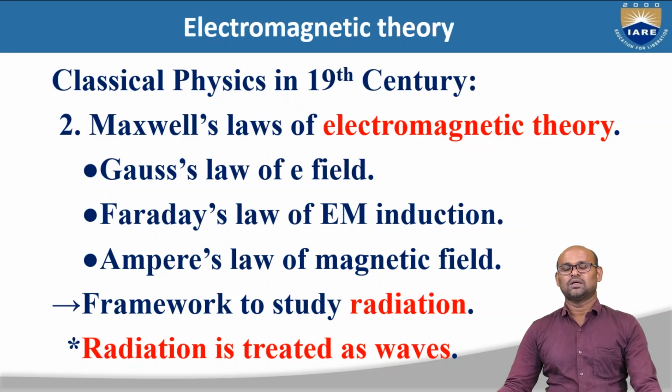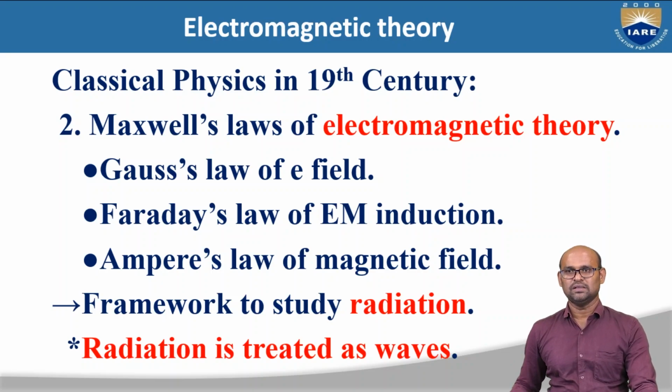So that is about Newton's classical mechanics, where we treat matter as particles, and we study the dynamics of matter using Newton's laws of motion. Now, the second branch of classical physics is electromagnetic theory.